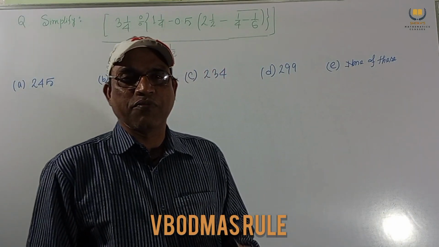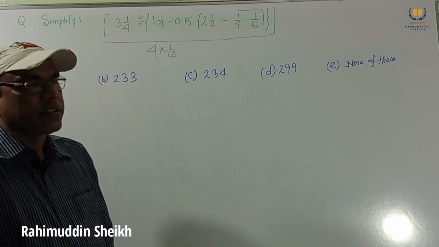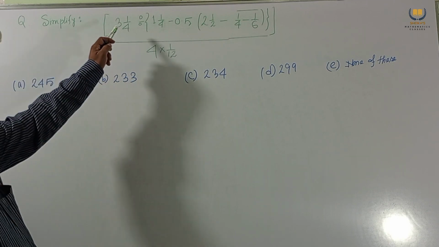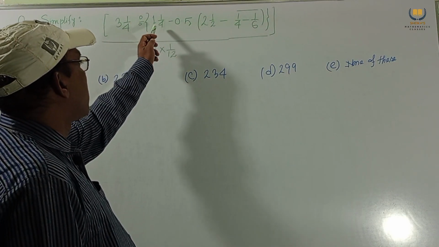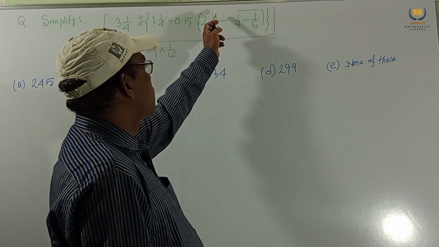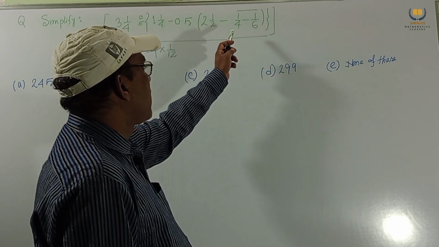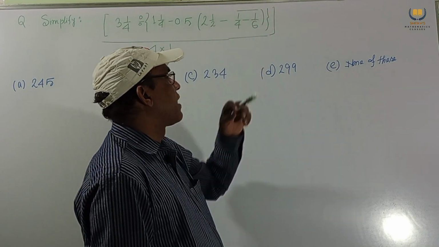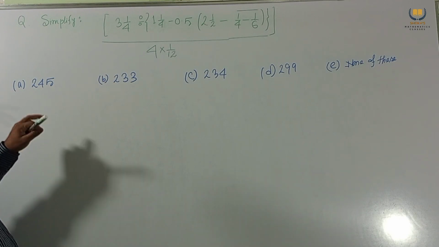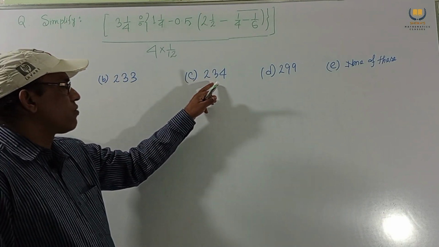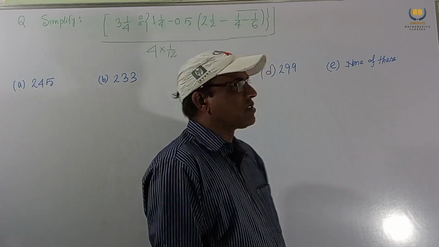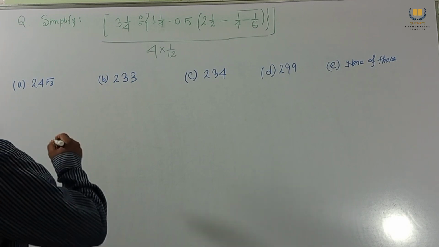Today we consider some simple but important problems. This problem is given: simplify 3 and 1 by 4 divided by 1 and 1 by 4 minus 0.5 of 2 and 1 by 2 minus 1 by 4 of 1 by 6 bar, divided by 4 of 1 by 12. The options given are 245, 333, 234, 299, and none of these. Now we want to solve this problem.